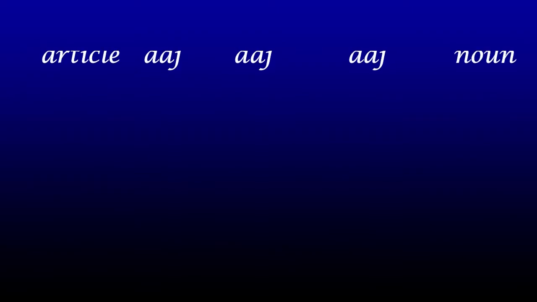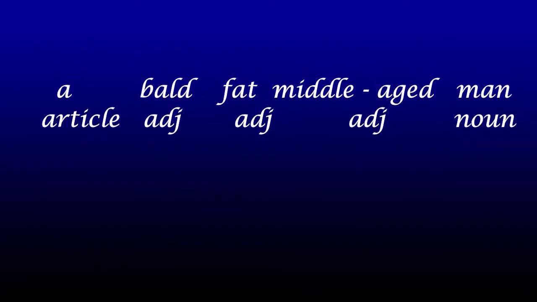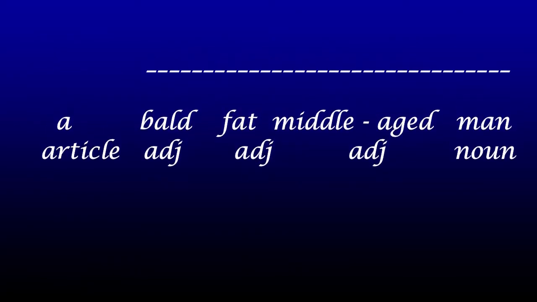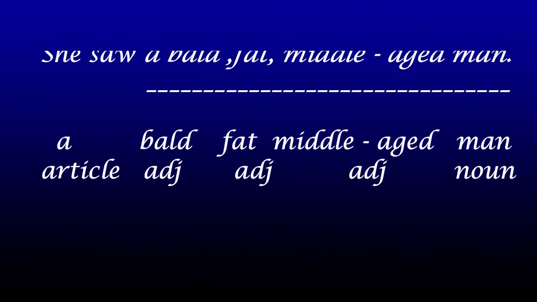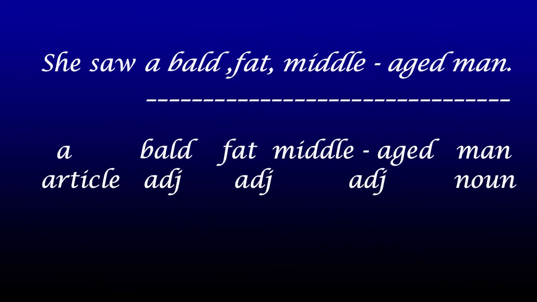She saw a bald, fat, middle-aged man. Now, which word in the underlined part is important? The underlined part in the above sentence has more than one word, right? Bald, fat, middle-aged man. It's more than one word, so it is called a phrase.